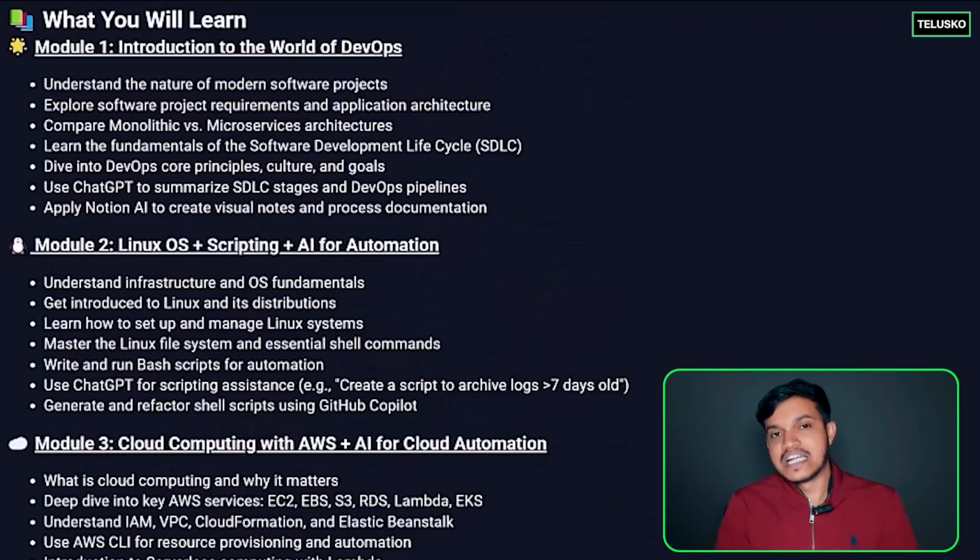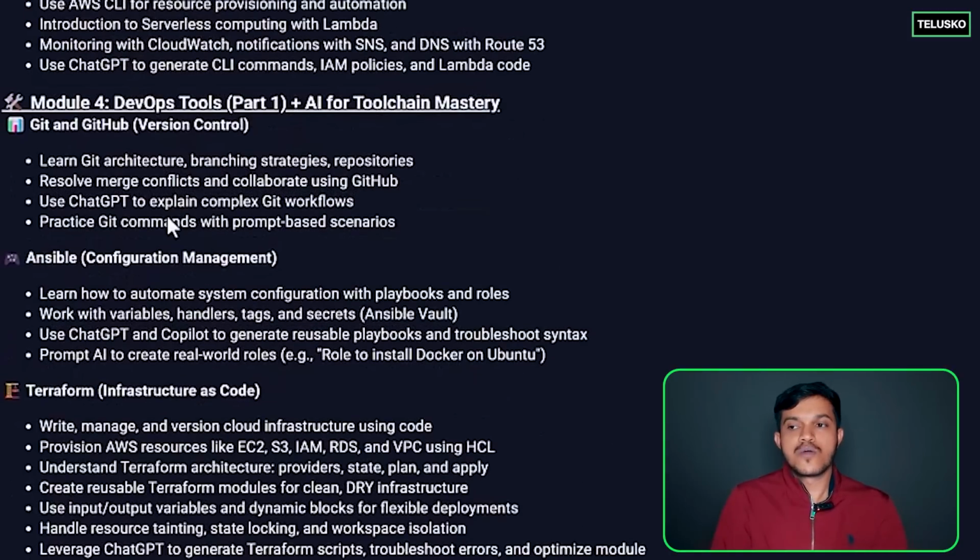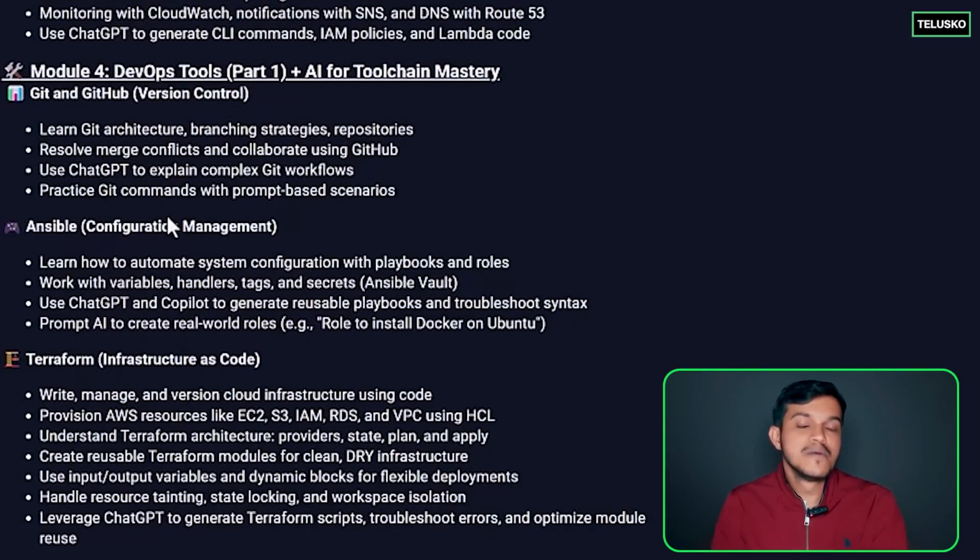Day in, day out as a DevOps engineer, whatever major AWS services we may have to work with, and whatever is required in order to learn the other DevOps tools we are going to cover. After which we are going to start with Git and GitHub, followed by one of the tools called Maven.